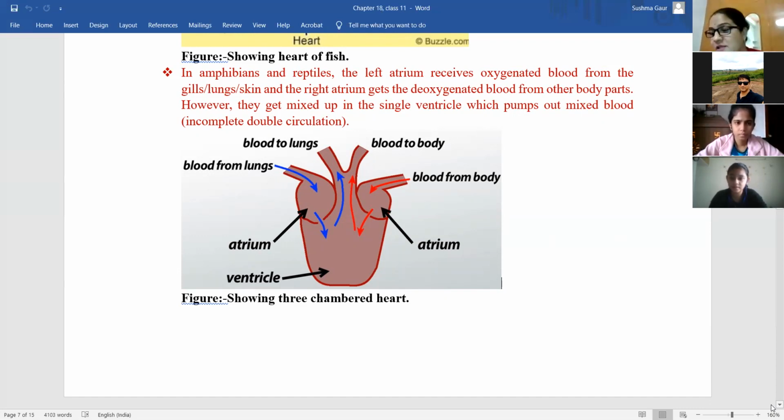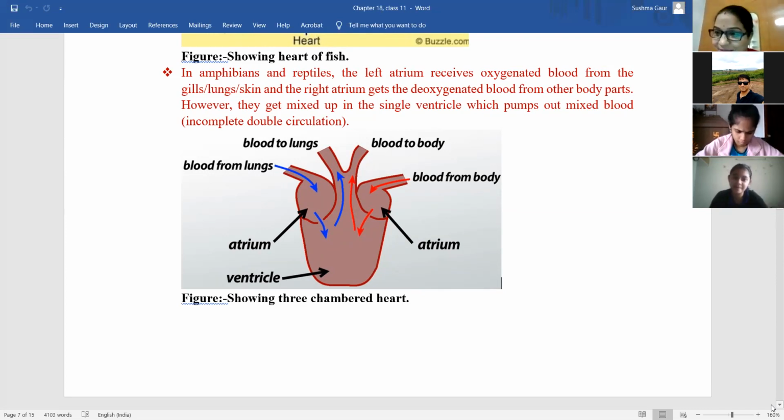Asmi, you should have seen the videos of the respiratory chapter. Ma'am, now I'll see it. Wait, Risha, I will also answer your question. So what you exactly want to ask is, how does the blood go out into the body in the case of 3-chambered heart? Ma'am, my question is, why are the lungs even there?